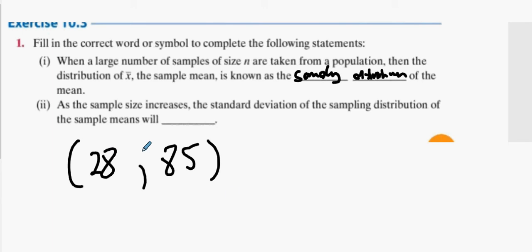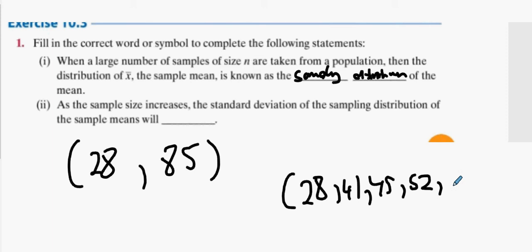But if I take you in groups of 10, or groups of 8, all of a sudden you're noticing that the top score and the bottom score don't affect each other as much anymore. So the standard deviation is lower, because all the results are more closely related to the mean.